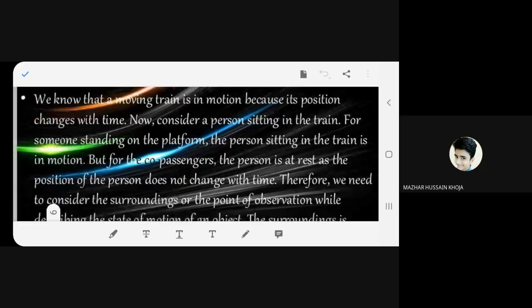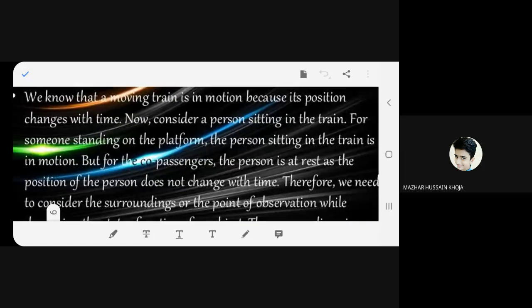Just a moment, beta. When I stop you, please stop. What I said, do you agree with whatever is written over here? That for someone standing on the platform, the person sitting in the train is in motion. Do you agree with it?